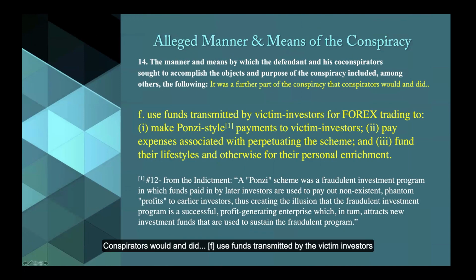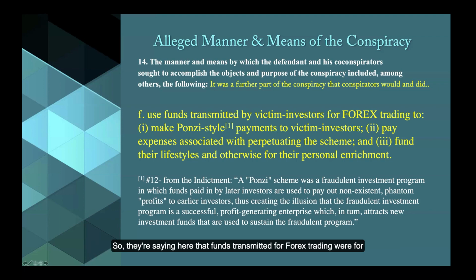Conspirators would and did use funds transmitted by the victim investors for Forex trading to, 1, make Ponzi-style payments to victim investors. There's a footnote on this from the indictment. It says that a Ponzi scheme was a fraudulent investment program in which funds paid in by later investors are used to pay out non-existent, phantom, quote unquote, profits to earlier investors, thus creating the illusion that the fraudulent investment program is a successful profit-generating enterprise, which in turn attracts new investment funds that are used to sustain the fraudulent program.